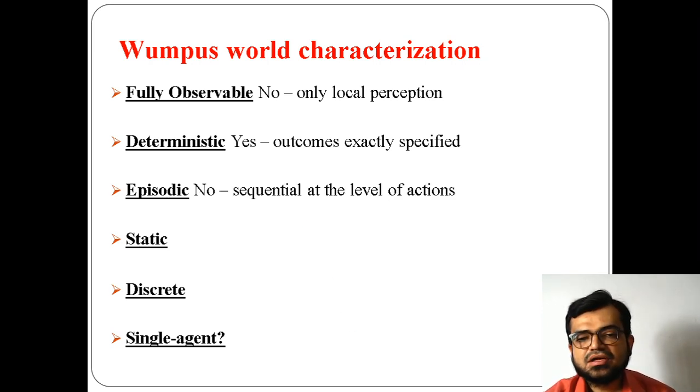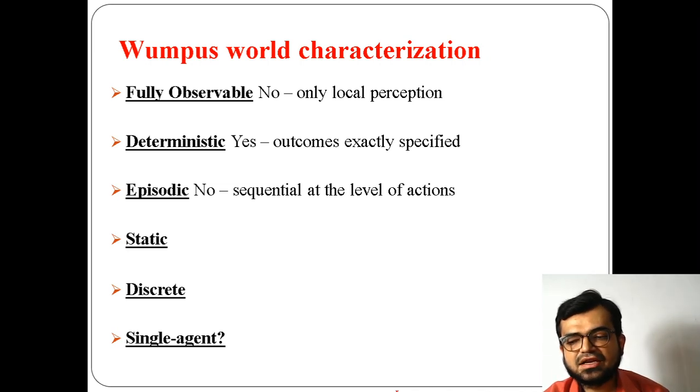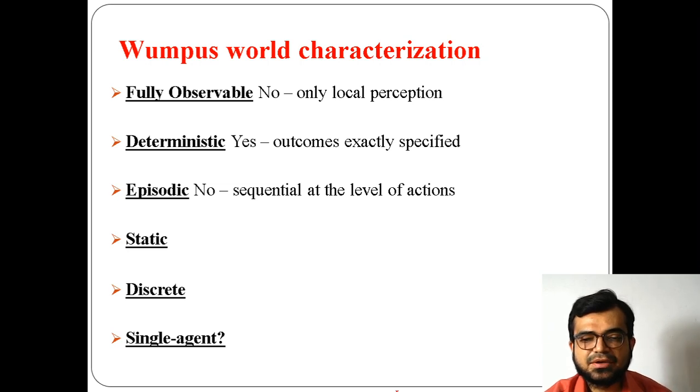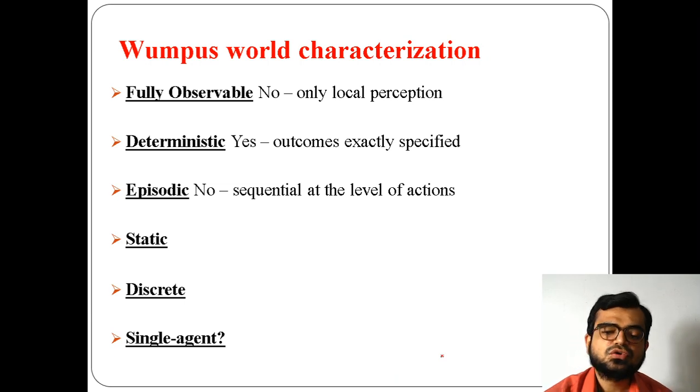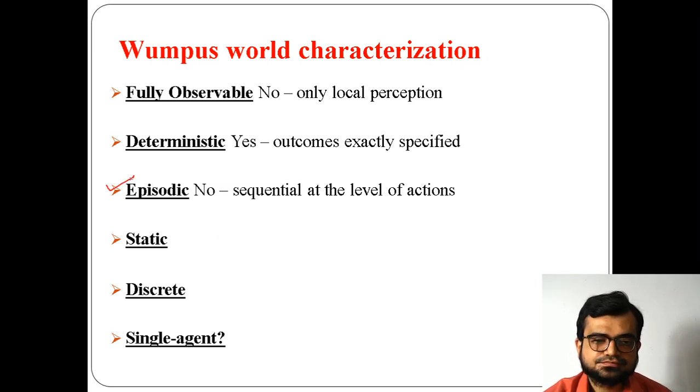Episodic means here, is there any sequential level of actions? No, we don't know what the next action can be. We don't know at the next step where the person will enter. There is no specific sequential or predefined set of actions that has to be performed by a person. There is nothing like that information. That's why it is episodic. Episodic is an environment where the person doesn't have sequential actions, so the actions performed will not be performed sequentially. That's why you can term this as episodic.